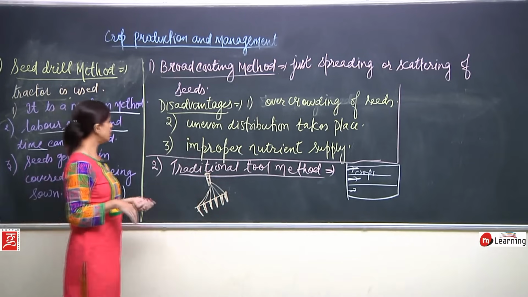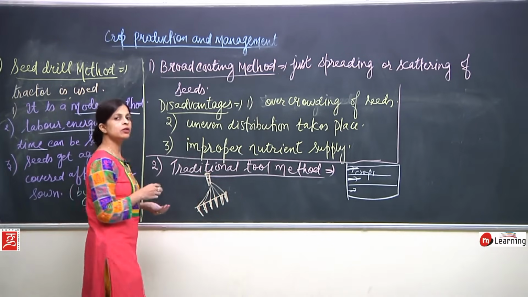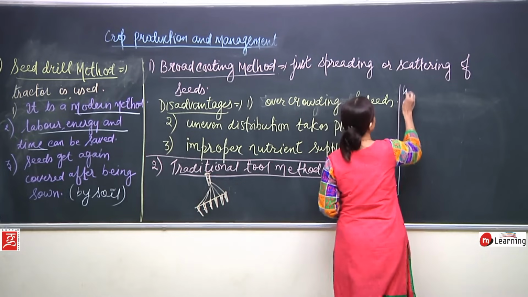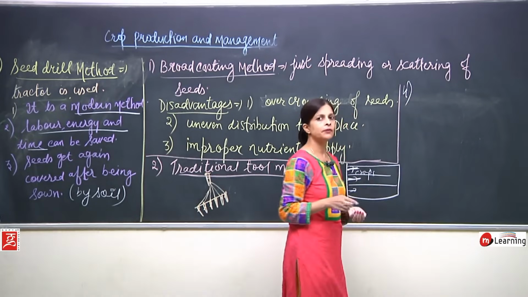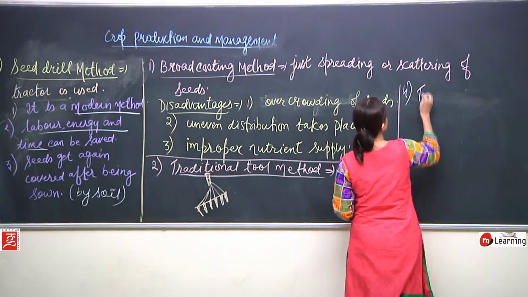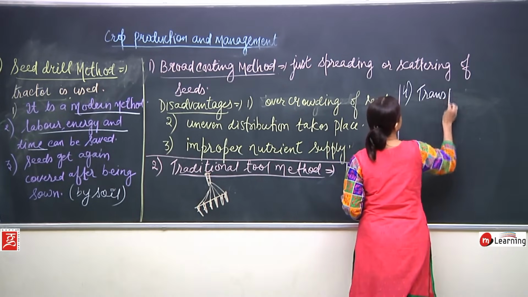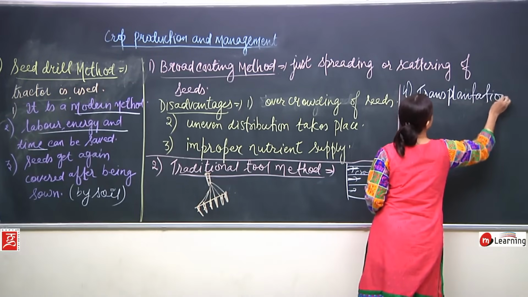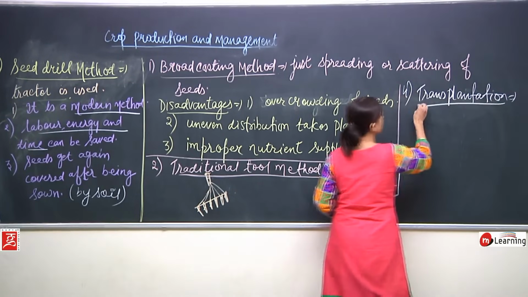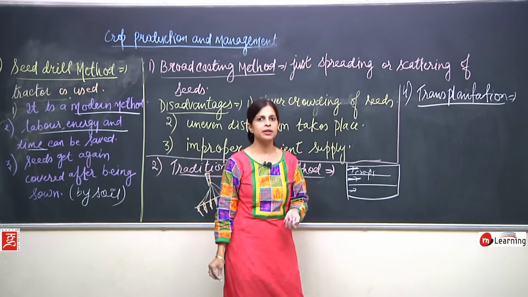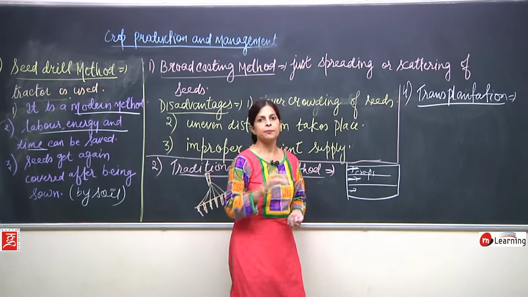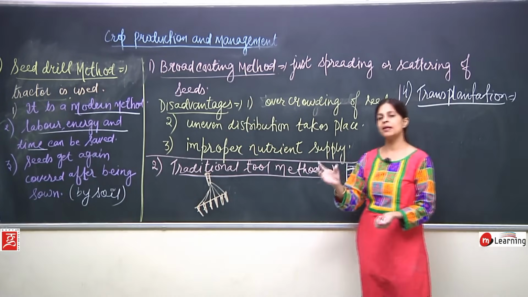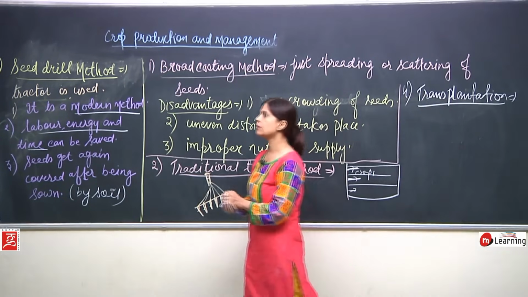Okay. Now one more method which is not included in this, but is very important to talk about, I can write it as the fourth method, which is transplantation. Now what is the meaning of transplantation? That means, see, all the plants can't be grown at one place only.